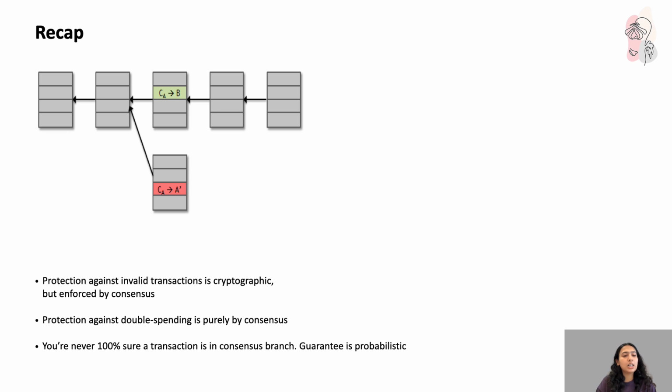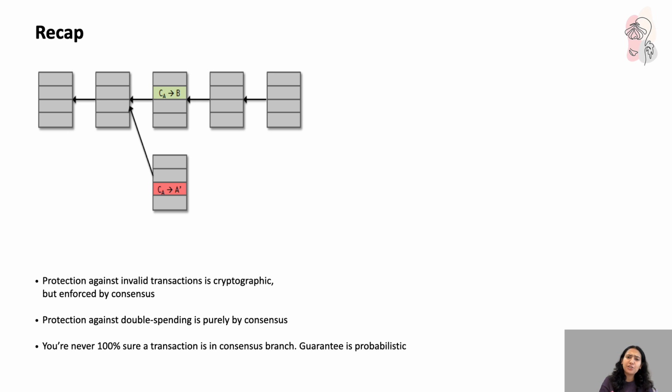So with this, protection against invalid transactions is cryptographic but enforced by consensus. Are you getting it? There are transactions that do not follow the rules of the system, like a double spending attempt, or trying to spend more coins than available. These are the invalid transactions. So cryptographic mechanisms, let's say your digital signatures, your block's hash function, your entire chain's hash function, ensure that only the owner of the coins can sign a valid transaction, so that transactions cannot be tampered with.